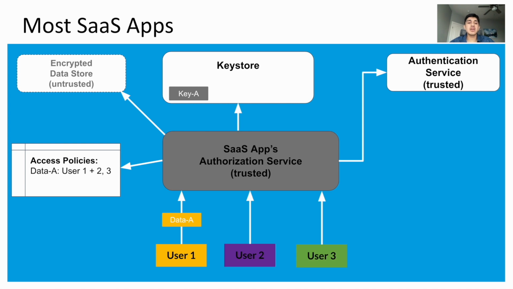Let's say data is shared among more users in data 2 and user 2 and user 3. In this case, we see that the access policies table has updated to include users 2 and 3, but still the same process. User 2 goes to the authentication service to verify user 2 is in fact user 2. If that is true, the access policies table is checked to ensure that user 2 has access to data A, and then key A is released to decrypt the data.